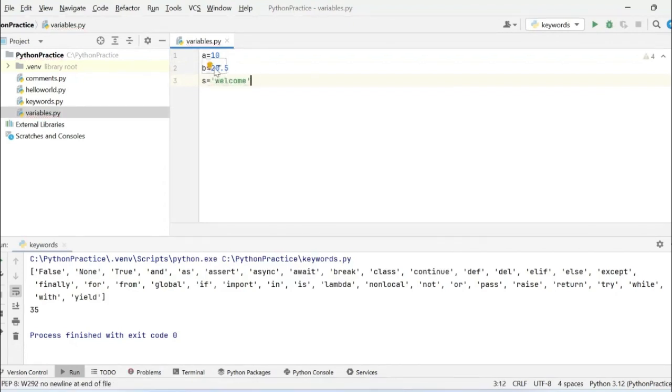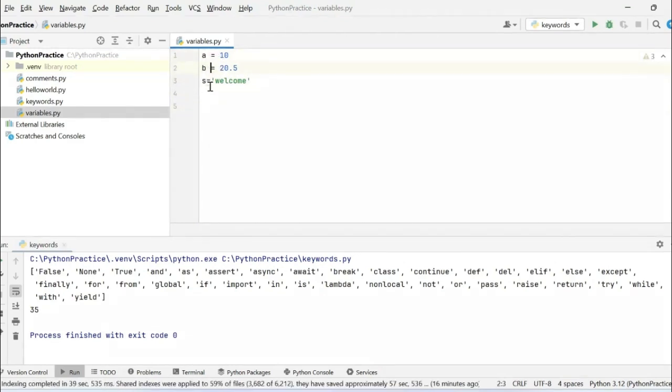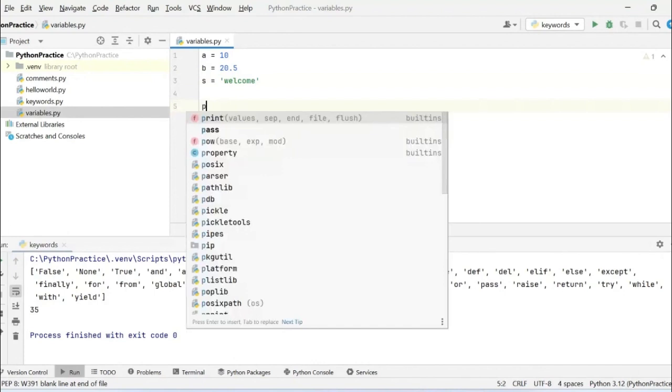By common sense, we can understand A is an integer value, B is a float value, and S is a string. So let us see what their data types are. Right now I have not specified the data type of any variable like A, B, and S. Let us see how Python will understand.